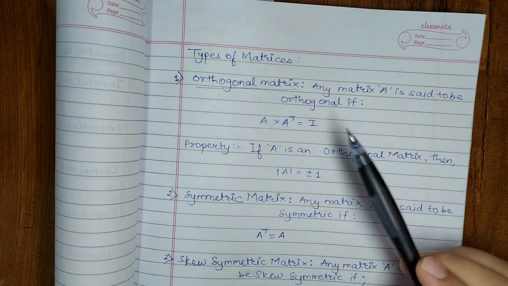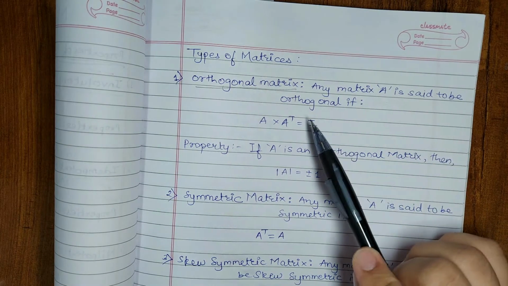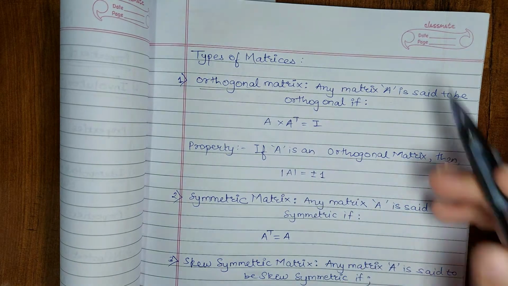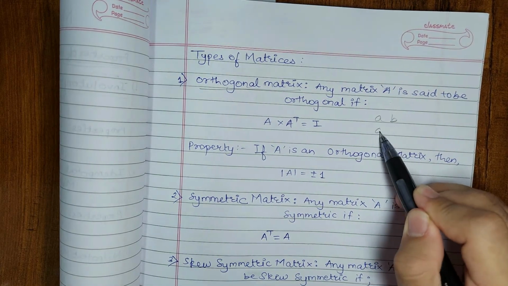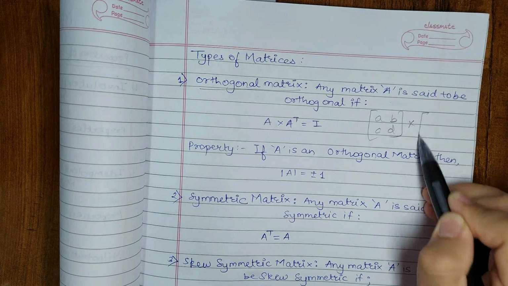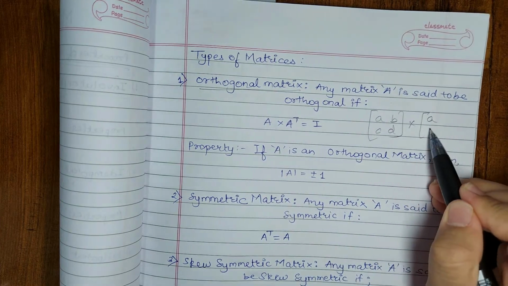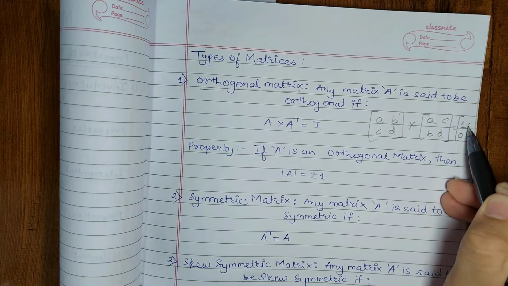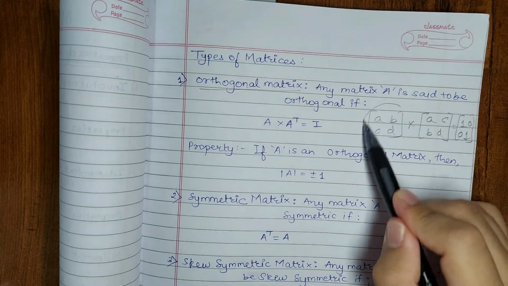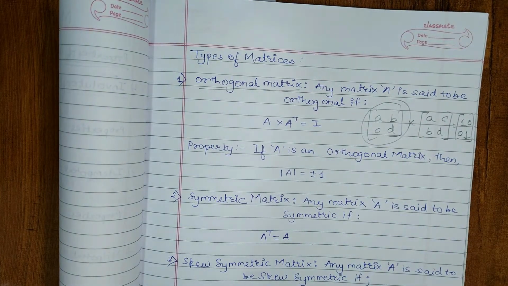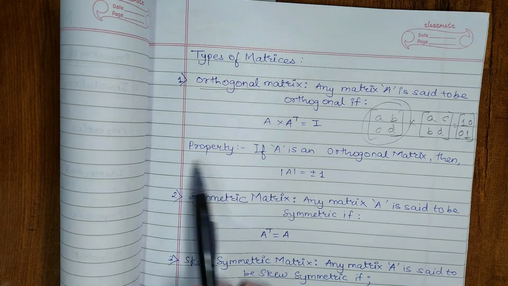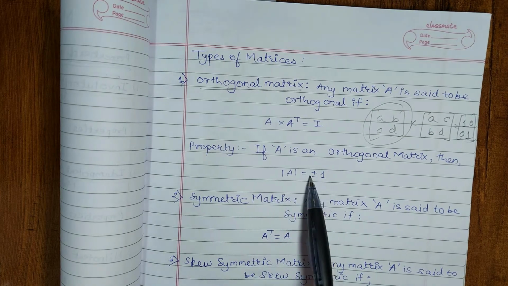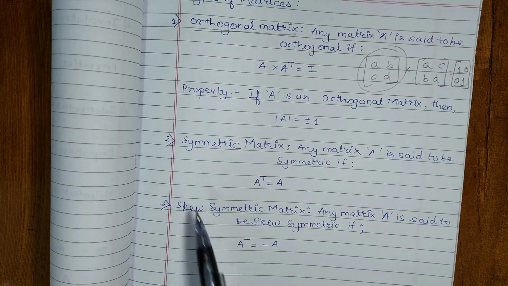Okay, so let's start. Any matrix A is said to be orthogonal if A into A transpose equals the identity matrix. Suppose I take any matrix A, B, C, D and multiply it with its transpose, then if my answer is equal to an identity matrix, then this matrix is said to be an orthogonal matrix. Okay, so the property of an orthogonal matrix is that the determinant of the original matrix is either +1 or -1. The second one is symmetric matrix.